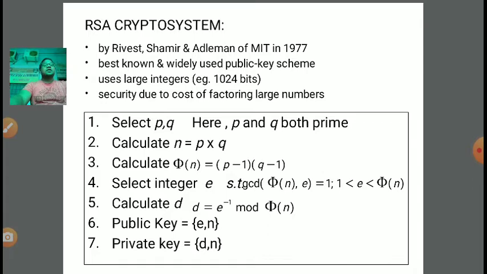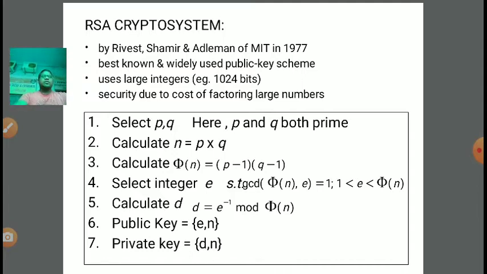Clear? So similarly here the integer size is 1024 bits. It means the total possible combinations will be 2 power 1024. So we can say it is practically impossible to crack this RSA crypto system. Clear?